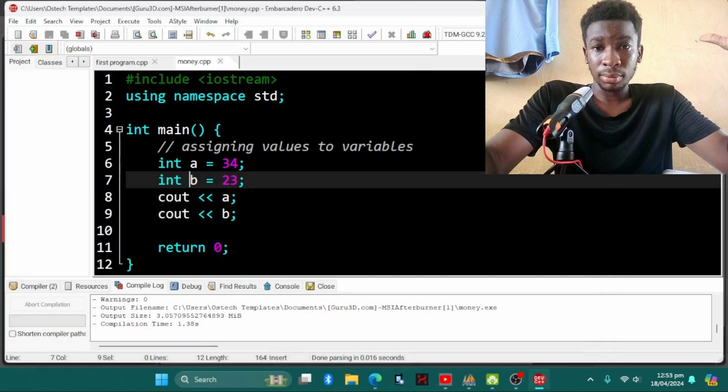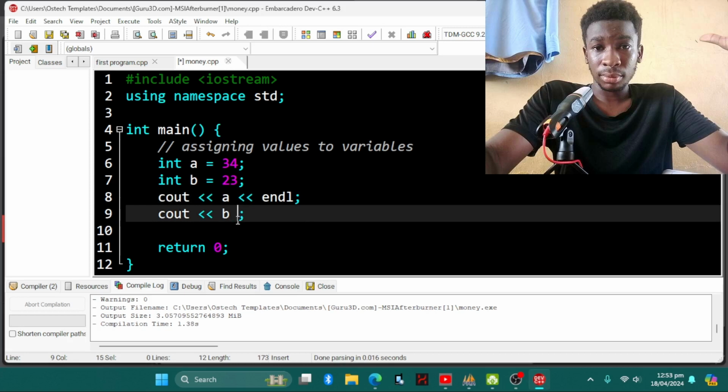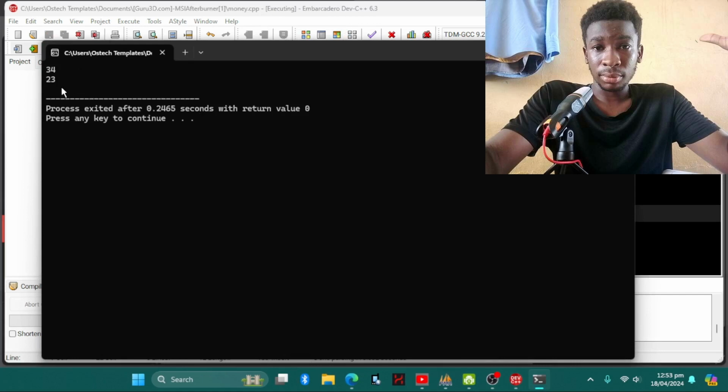So remember, always remember to use your endl, your end line. This is where the end line will be. So we can come here, and then we do the double less than, and then we write endl, okay. And then we come down here too, and then double less than, and we write endl. So that's it. We can now compile and then run the program, okay. So we now have 34 and then 23.